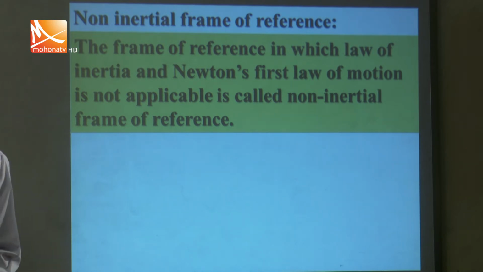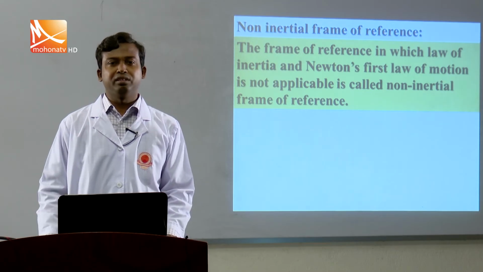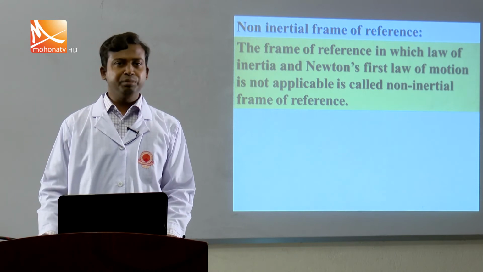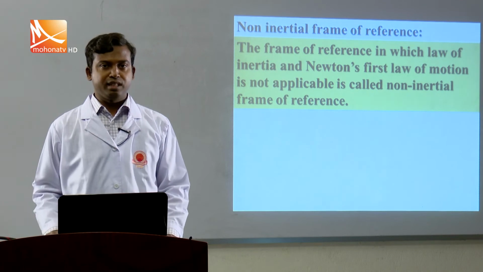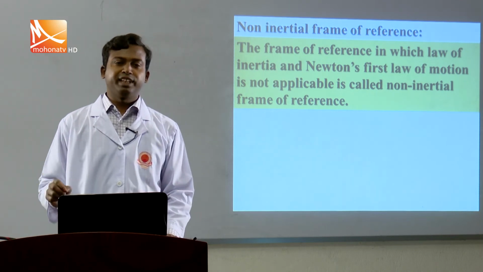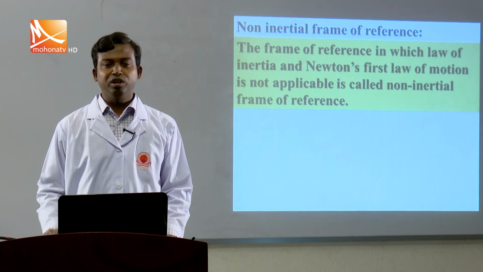Just think, you are in a moving bus, and the bus is moving with uniform velocity, with all the doors and windows closed. Suppose this is a moving train, let alone the bus. If the train suddenly brakes, what happens?